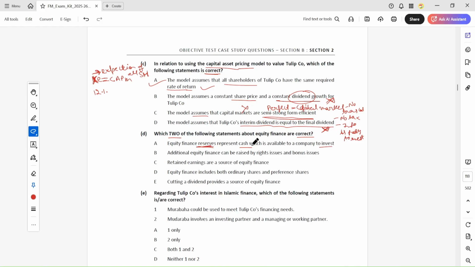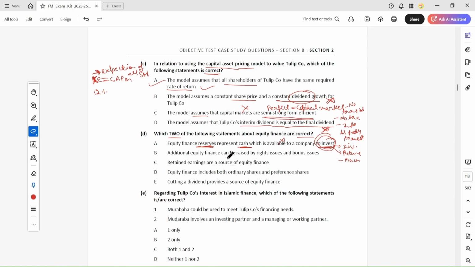Yes, equity finance is the reserves, which is cash easily available to distribute, but it is not only to invest, it is also available to pay as dividend, or you can use this in the future to buy any machine. So it is not only for investment, it can be used for the distribution of dividend as well. So this statement is not totally correct.